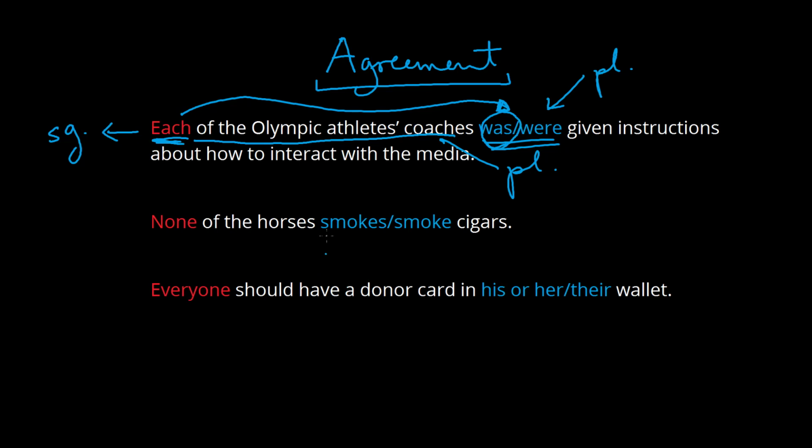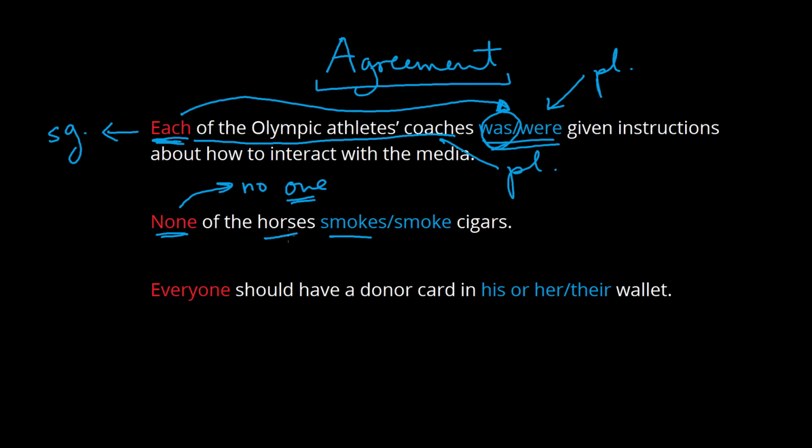Some of the other pronouns are a bit more ambiguous. If you look, for instance, at none, none can be singular or plural depending on the context. Some grammarians are going to be sticklers about this. They will insist that none refers to no one, and one is singular, and that's why it should be none of the horses smokes, not one smokes cigars.